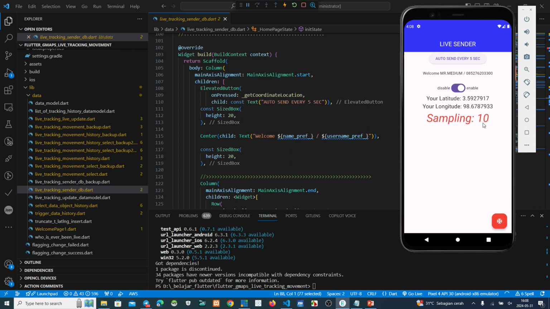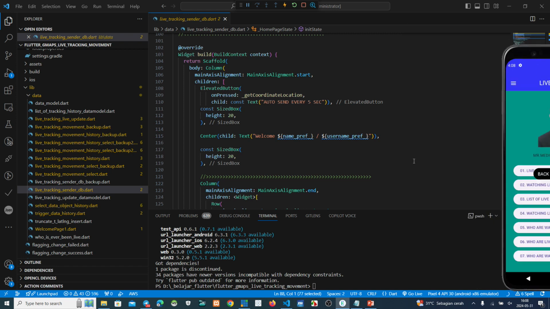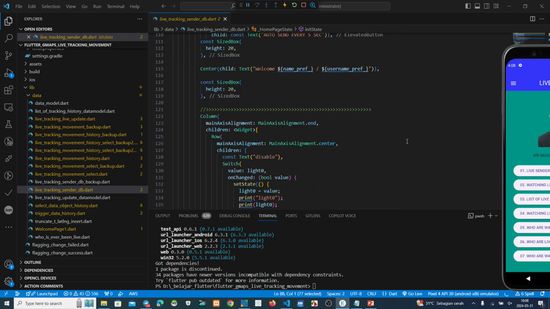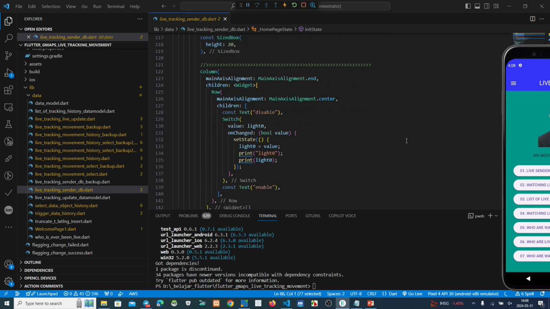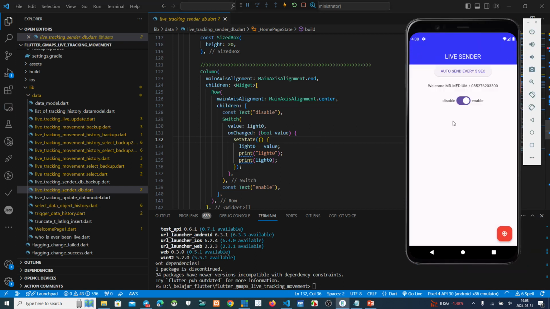This counter will increment. Okay, guys, we see the next one. This one is just a switch, to disable or enable.